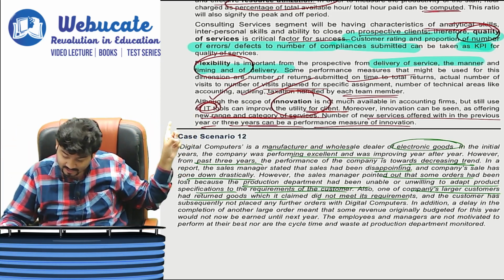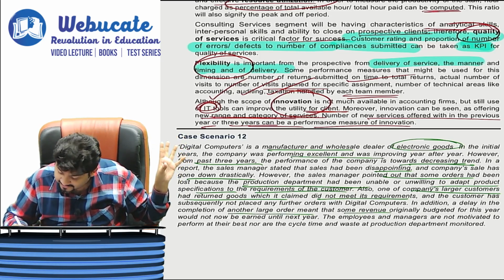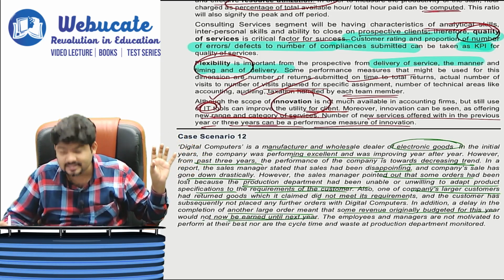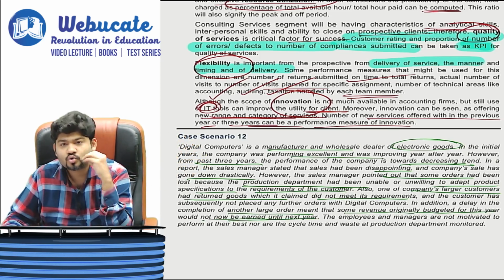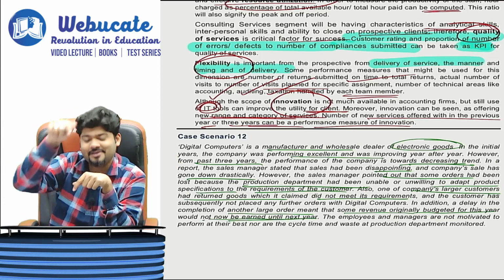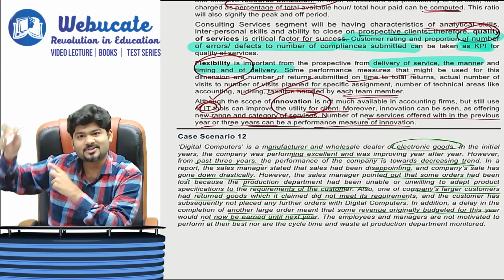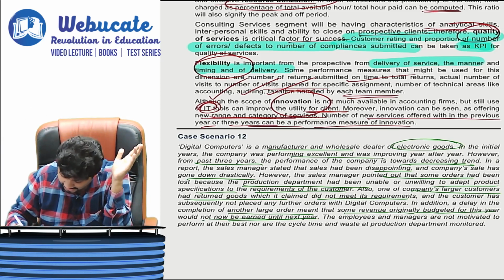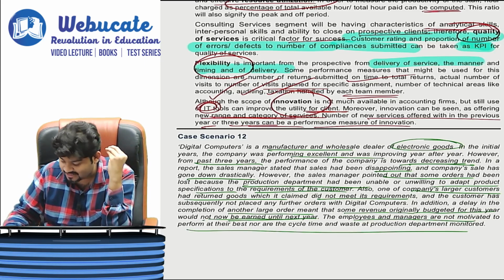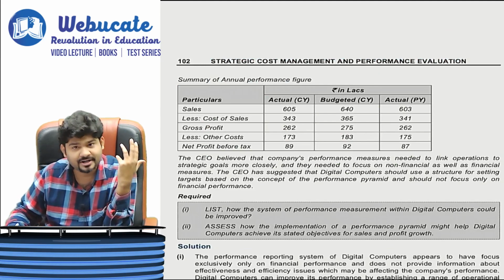In addition, a delay in the completion of another large order meant that some revenues originally budgeted for this year would not now be earned until next year. So there is a delay. Because of the delay in giving the goods to the customer, the customer will delay in giving us the money, so our sales got delayed. Employees and managers are not motivated to perform at their best, nor are the cycle time and waste at the production department monitored. I think we've already discussed all this, right?